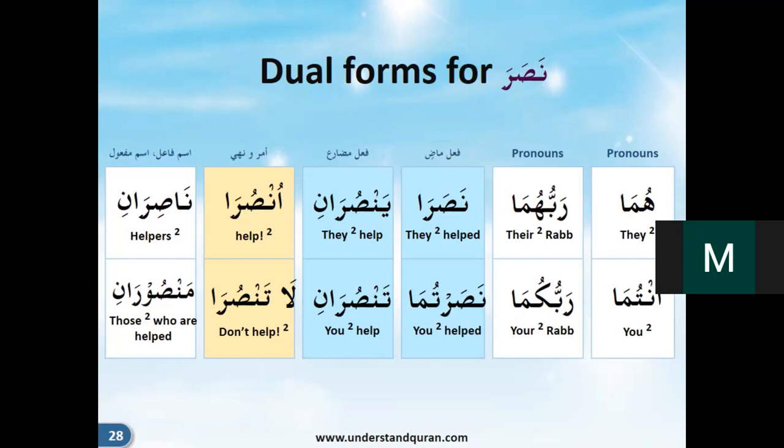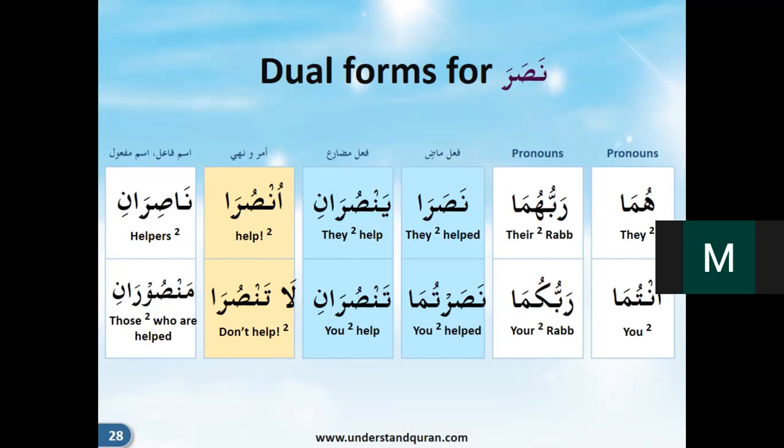That will be female. No, we are not considering female now, just the male. For the male, you are addressing the second person. Second person, yes. So tansuru, tansurani, tansuruna, right?